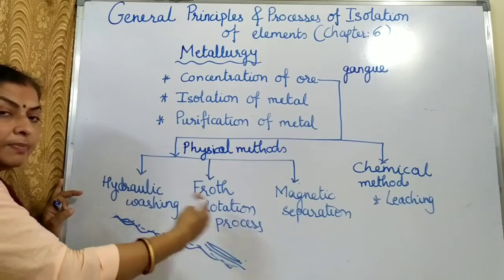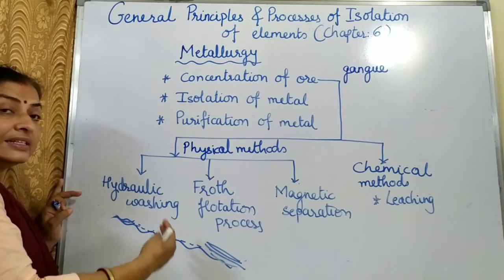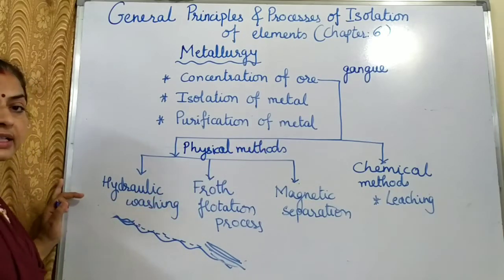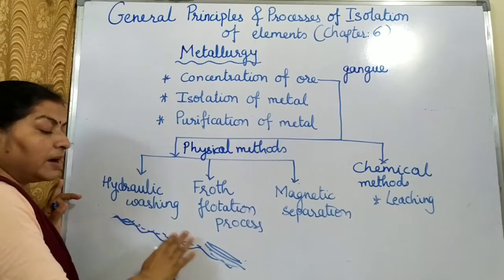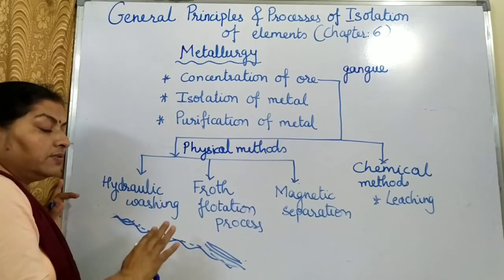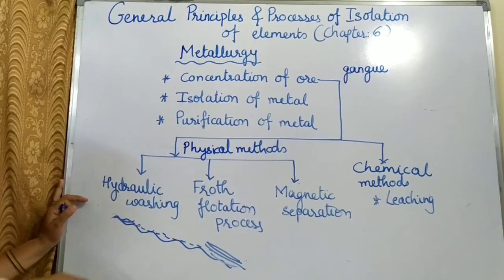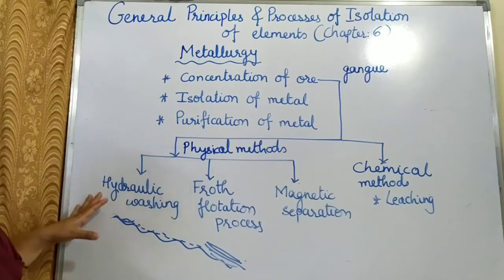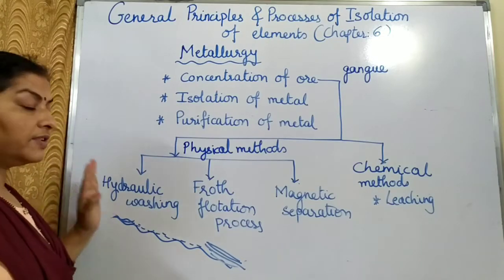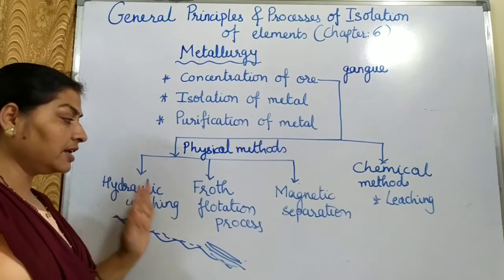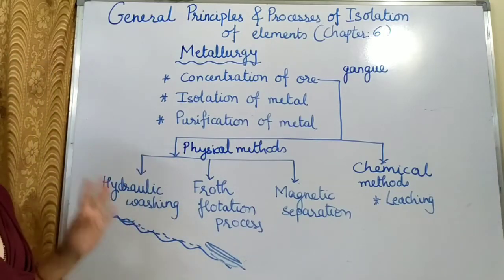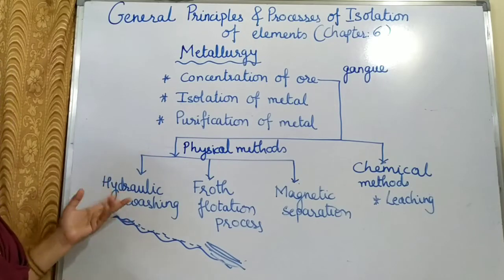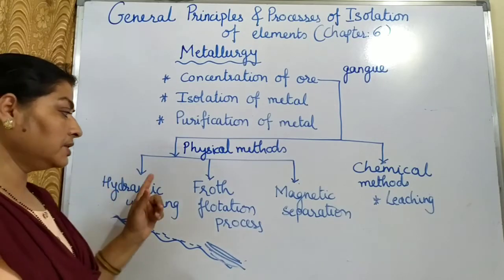Now the lighter particles in the ore, that is the gangue particles, are much lighter than the ore particles, so they will get washed off. Only the ore particles will remain there in these grooves. So this is known as hydraulic washing. It is based on the difference in the densities or the specific gravities of the ore and the gangue particles. Density is a physical property, so it is based on the difference in the physical properties.